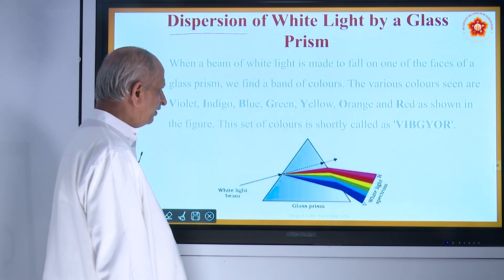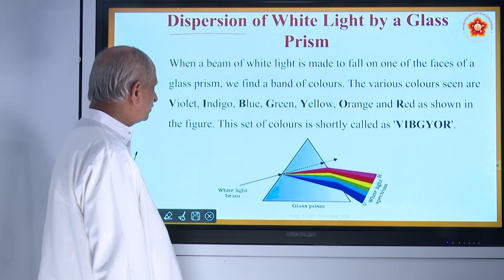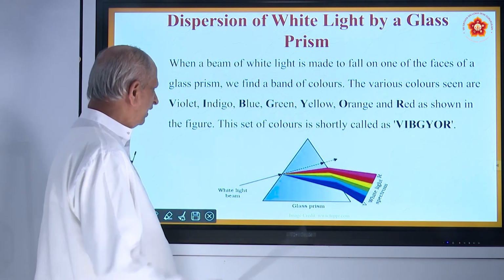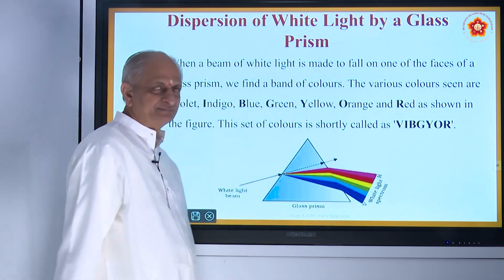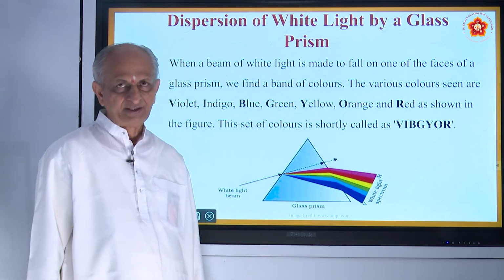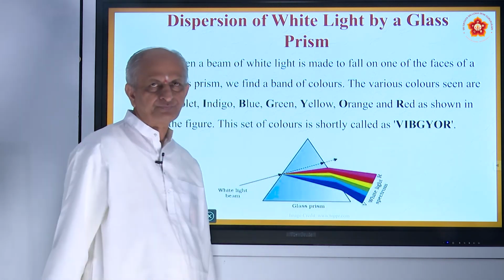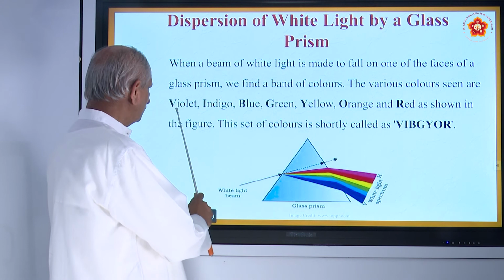It was discovered by Sir Isaac Newton, and the colors that are formed are, please note it carefully and practice it, very important from the exam point of view. It is called VIBGYOR. V means what? Violet.